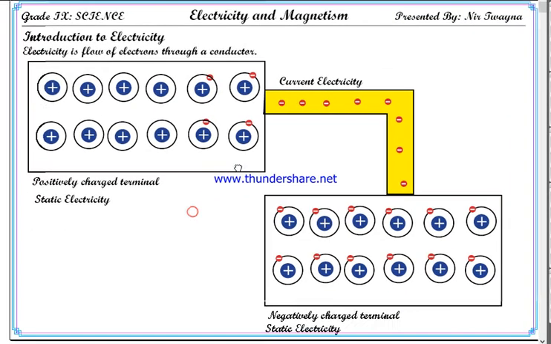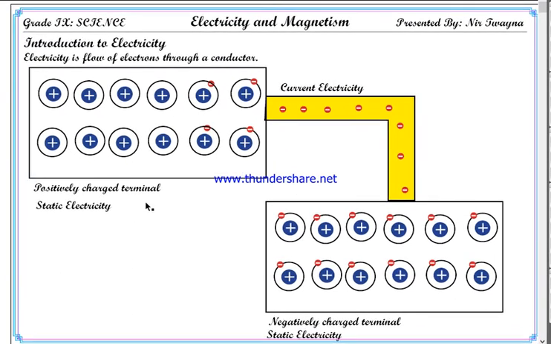See, any confusion here? Okay, so when charges are accumulated in a certain part of a body, then it is known as static electricity. And when the electrons are flowing through a conductor material, then it is current electricity. And current electricity is generally referred to, in general language, as electricity.